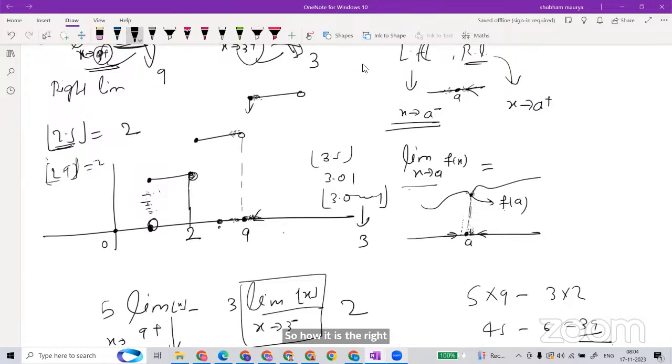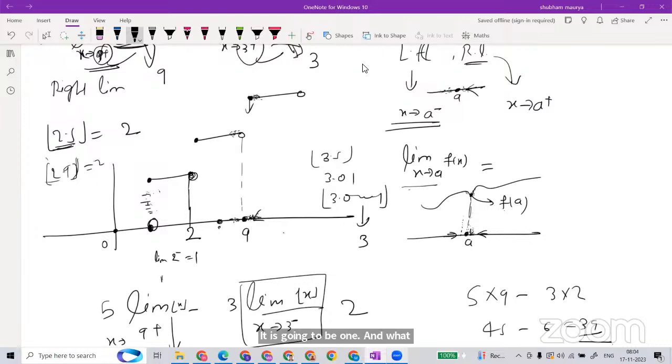Let's find out. If you are arguing, you will answer it in your own words. What is the left limit of the function at 2 in the greatest integer case? It is 1.